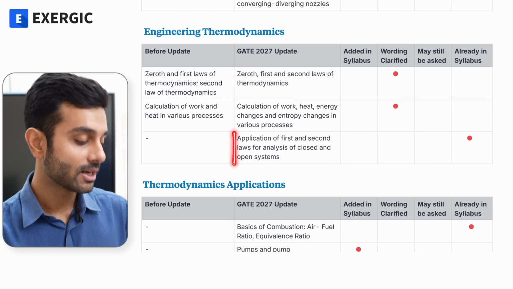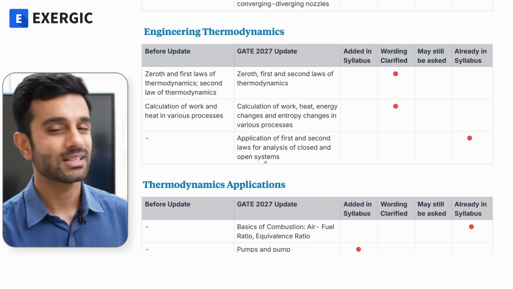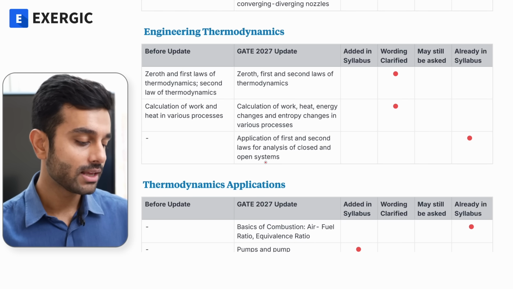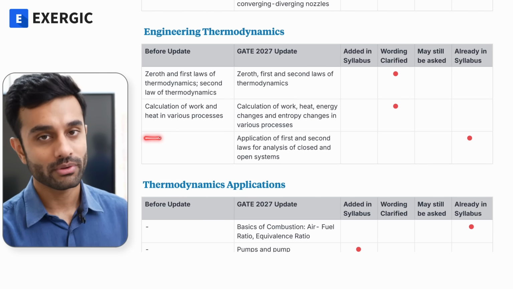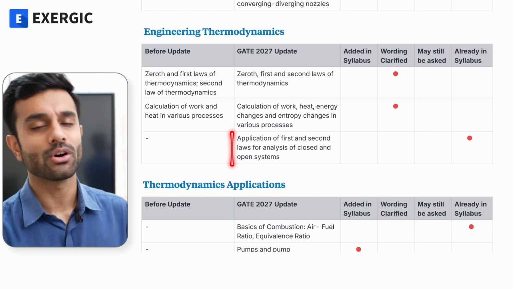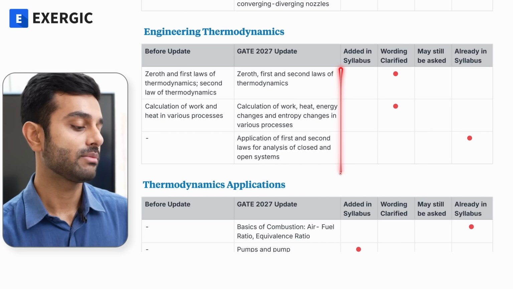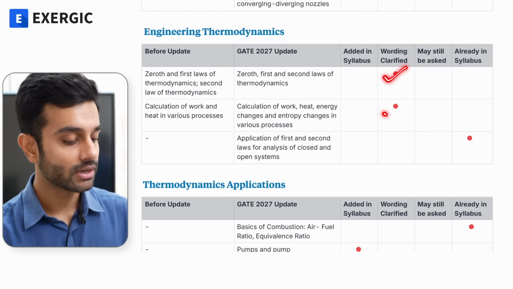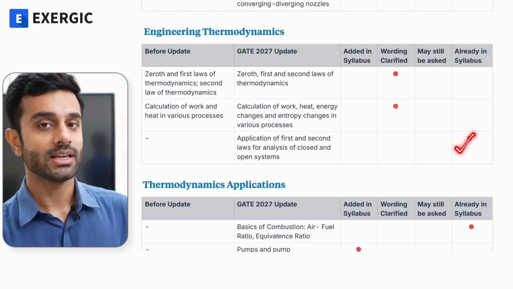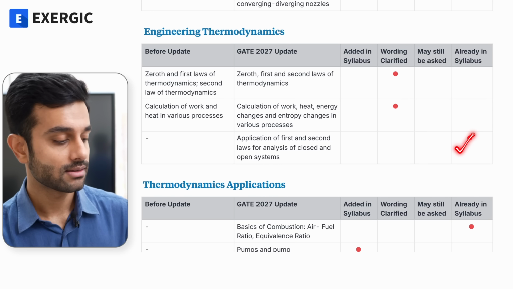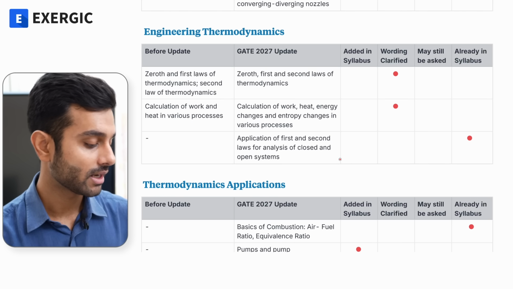Now coming to this third point, application of first and second law for analysis of closed and open systems. This again is something which is already in the syllabus. This is not something new, although they did not mention it before the update, but obviously we discuss all of these things in the course, so it is already in the syllabus. So in thermodynamics as well, they just modified the wordings, meaning things were already in the syllabus, or they added some things which again were already in the syllabus. So in thermodynamics as well, I don't see any change in the GATE syllabus.